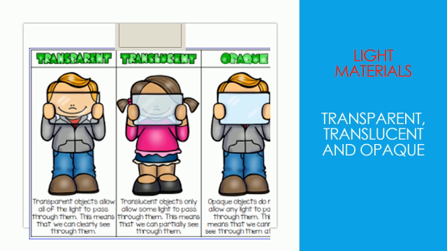Some materials only allow some light to pass through them. This means that we can partially see through them. Look at the second picture. In this picture, the face of the girl is not clear, and some objects do not allow any light to pass through them. This means that we cannot see them at all. Look at the last picture. In this picture, we cannot see the face of a boy. So this is opaque object.